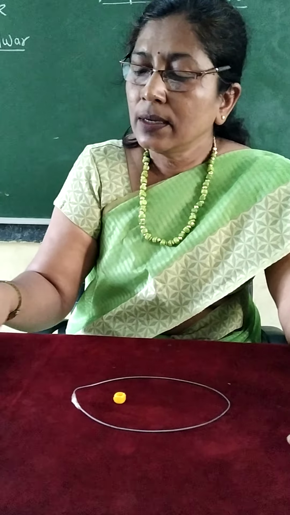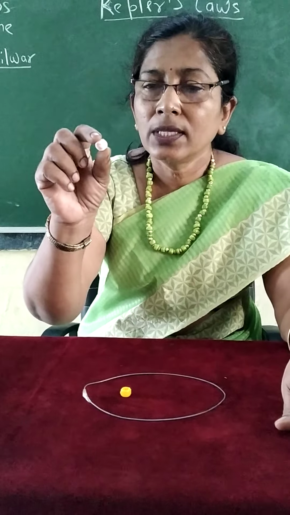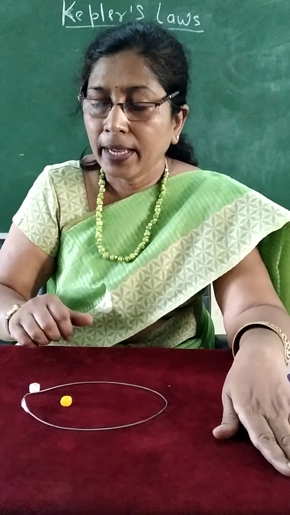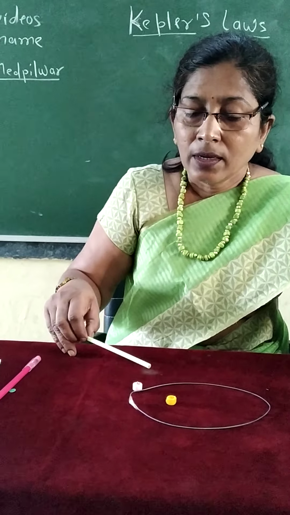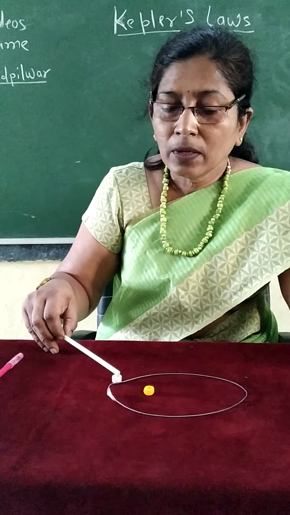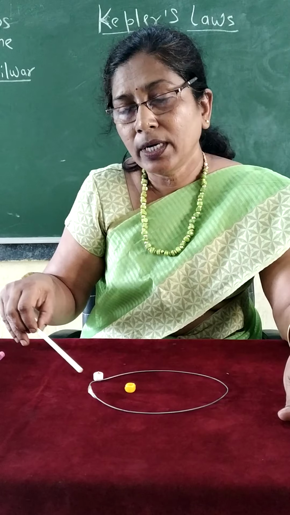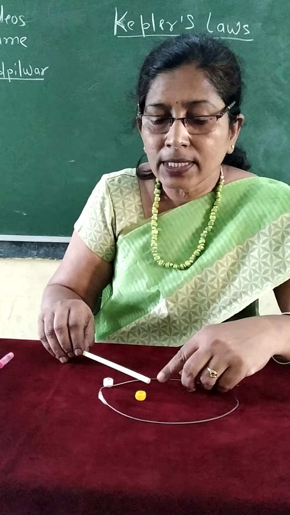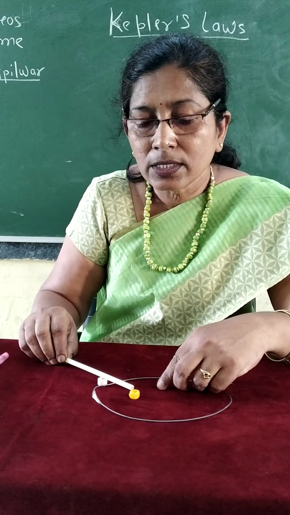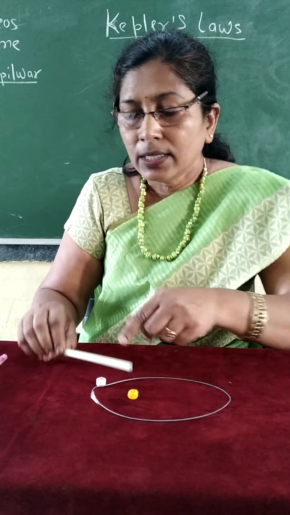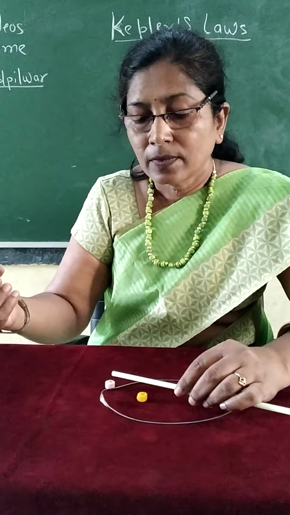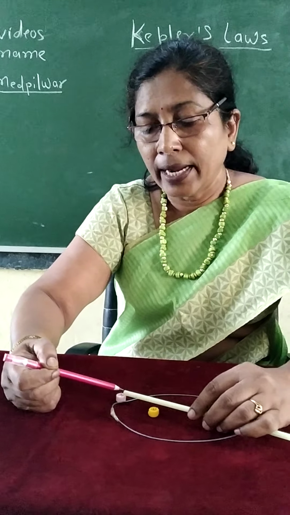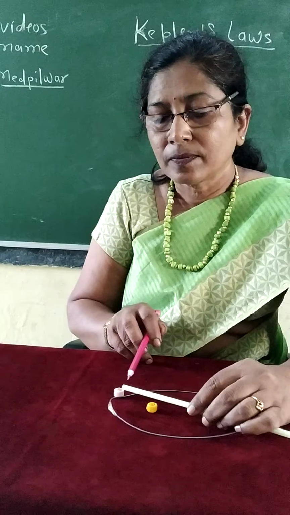Now consider this is the planet. This is the position of the planet. Say this point is A. From here to this is the line joining the sun and planet. This is the distance. Can you see? This is the distance between sun and planet. See the distance.